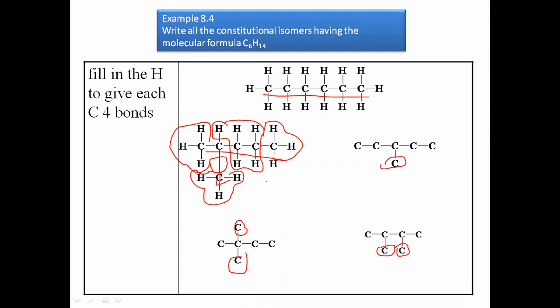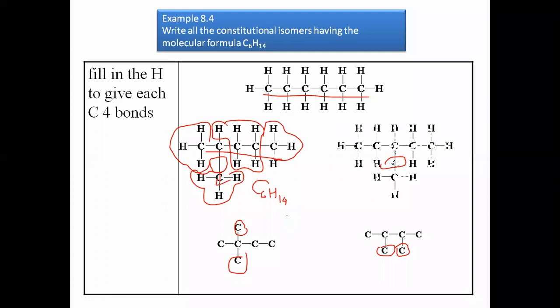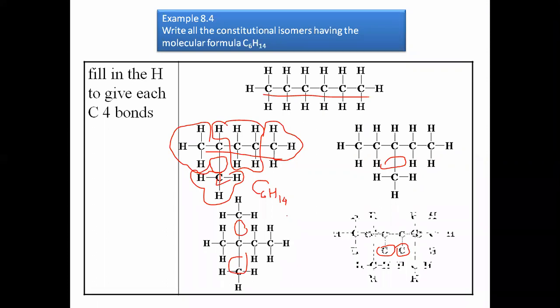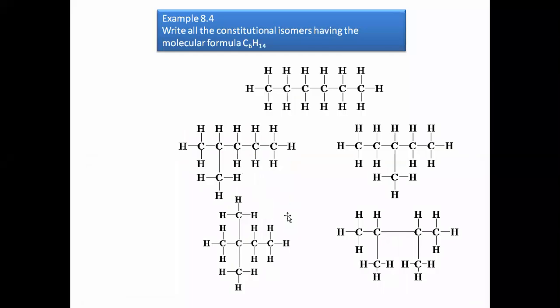Total 14, C6H14. As per the isomeric form, same molecular formula but differ in the structures. Similarly, another example: after filling hydrogens, they look like these structures. C6H14. These are the structures after filling the hydrogen atoms.